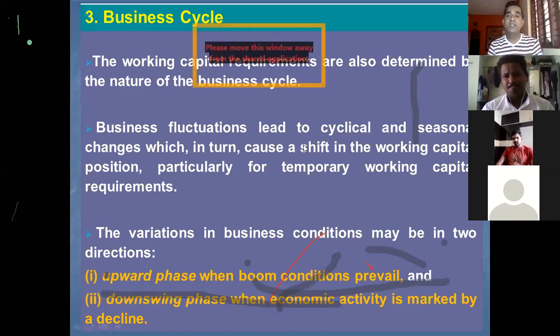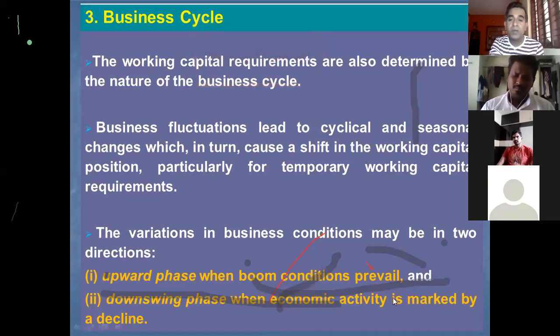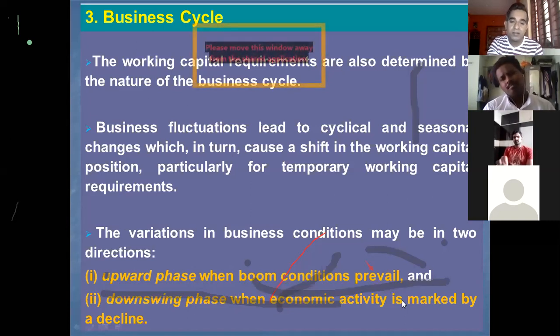The variation in business conditions may be in two directions. The first one is the upward phase, when boom conditions prevail. Boom condition is characterized by a large demand for goods and services, and the sales will be quite higher. And the downswing phase is a recession, when the economic activity is marked by a decline. At present, the Indian economy and, to a fair extent, the global economy is in a downswing. That we can understand.